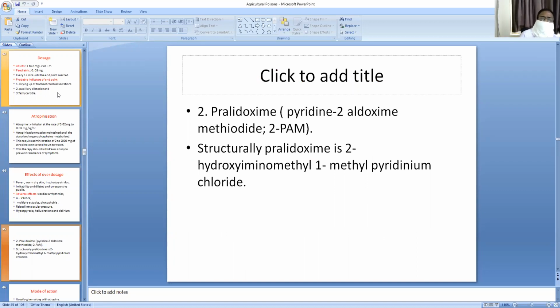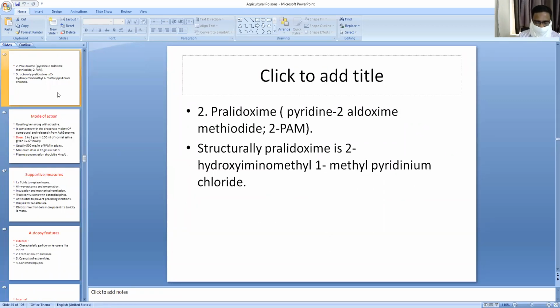These oximes are very, very important. These are pralidoxime, pyridine-2-aldoxime methiodide, 2-PAM. Structurally, pralidoxime is 2-hydroxyiminomethyl-1-methyl pyridinium chloride. Number 2 is diacetyl monoxime, and number 3 is Protopam, 2-PAM chloride, and pyridine aldoxime methane sulfonate, P2S.